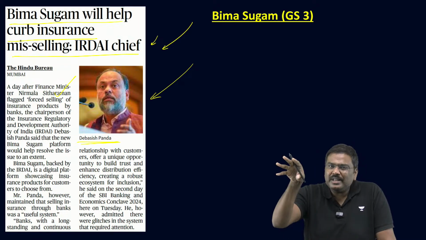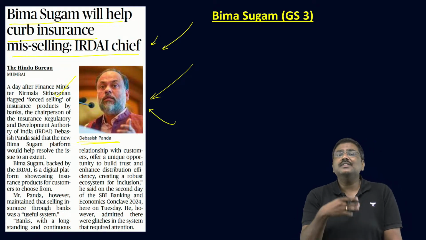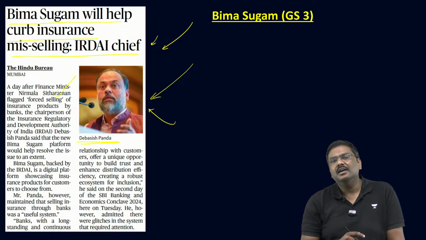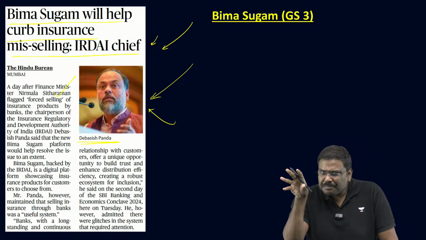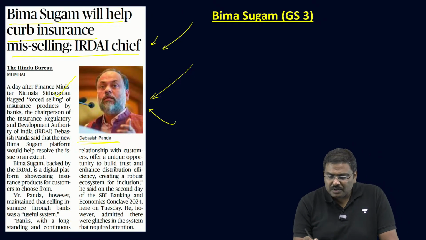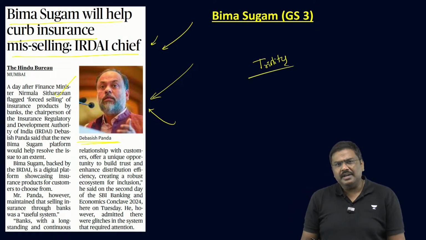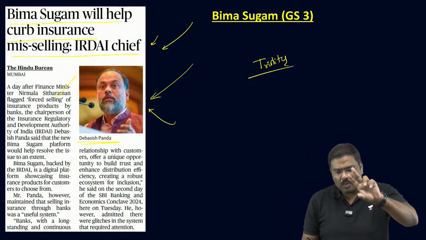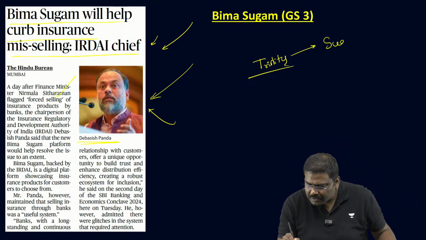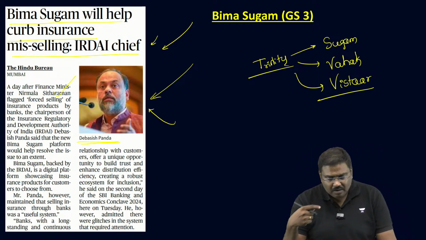Now, adding to that particular point, the chair of IRDAI, the chief of the Insurance Regulatory Development Authority, has stated that IRDA has proposed a concept of Bima Trinity. Understand this. It has proposed something by the name of Insurance Trinity. Under Insurance Trinity, 3 proposals are there. One is basically Bima Sugam, the other one is Bima Vahak, and the third one is Bima Vistar. Okay, Bima Sugam, Bima Vahak and Bima Vistar.